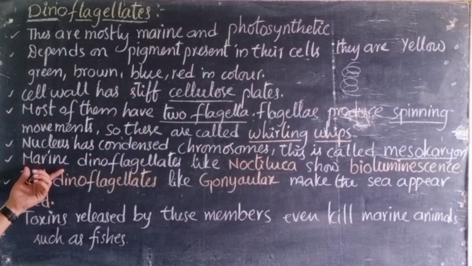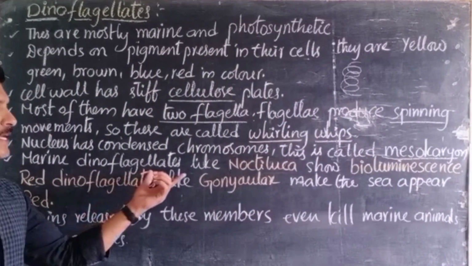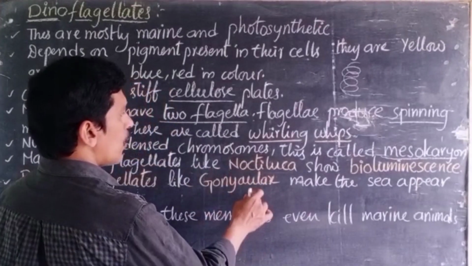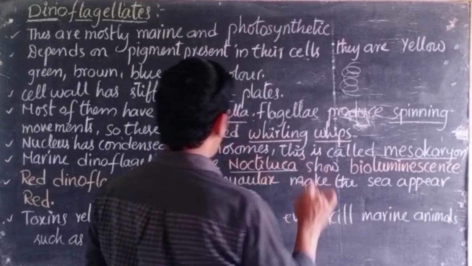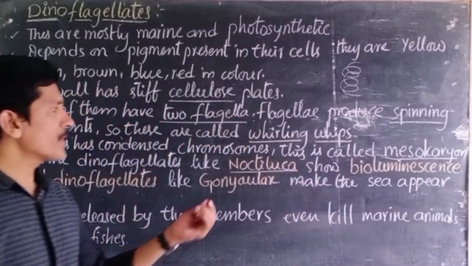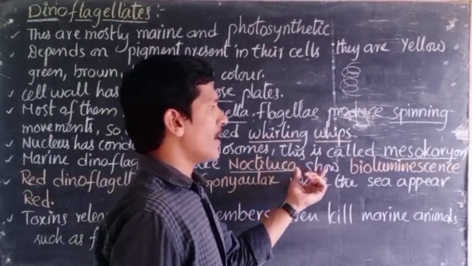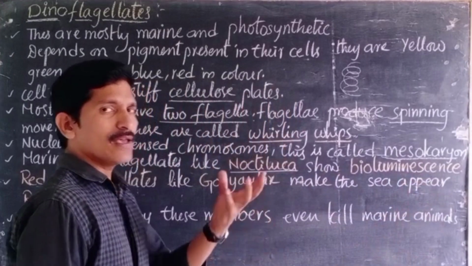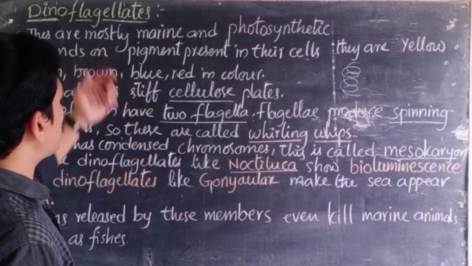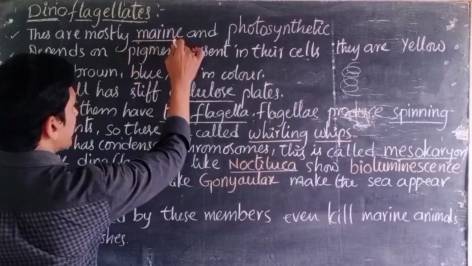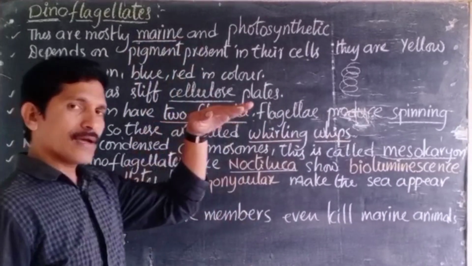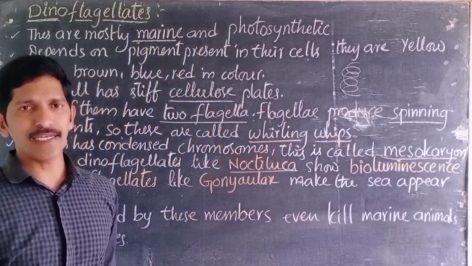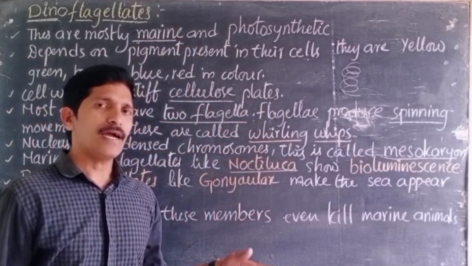Later, marine dinoflagellates, some examples are given here, right? One is Noctiluca, a marine dinoflagellate. Noctiluca shows bioluminescence. Bioluminescence in the sense of the habitat of these organisms being marine. Marine water does not have the same kind of light availability and salinity everywhere. There are different zones and different conditions.